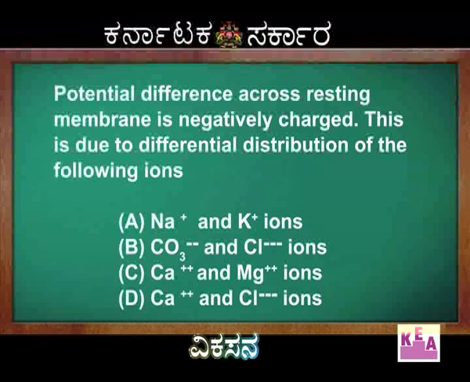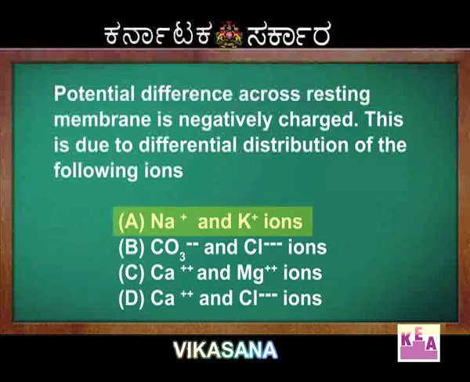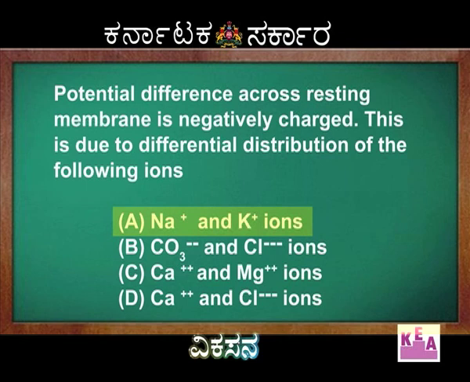Now, the question here is the potential difference across the resting membrane of an axon is negatively charged. This is due to differential distribution of ions, that is sodium and potassium. The rest of the ions are of course electrolytes. They are present in the extracellular or intracellular spaces of the body.